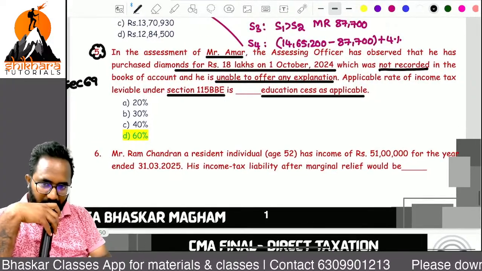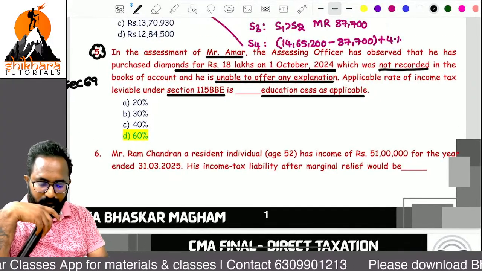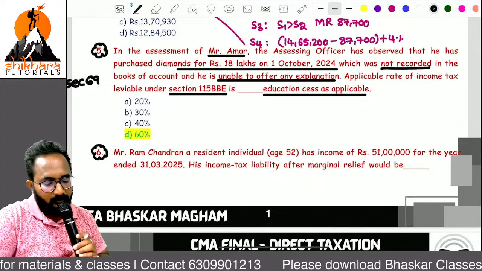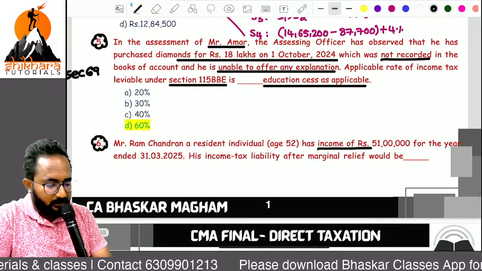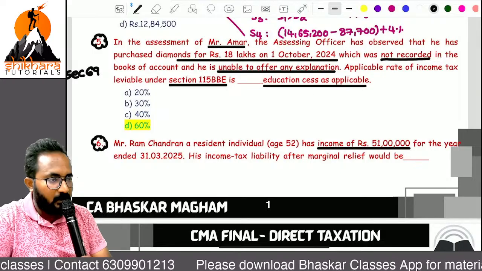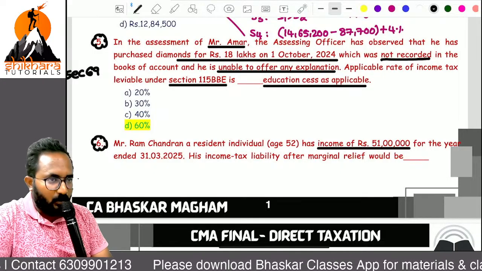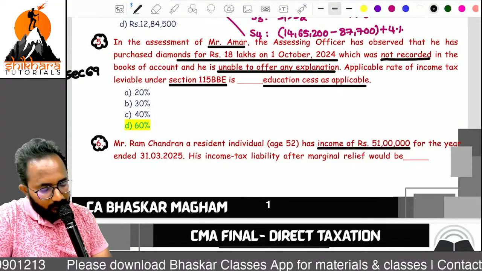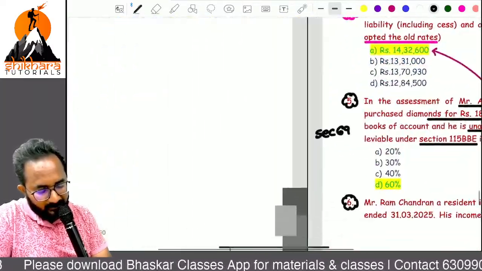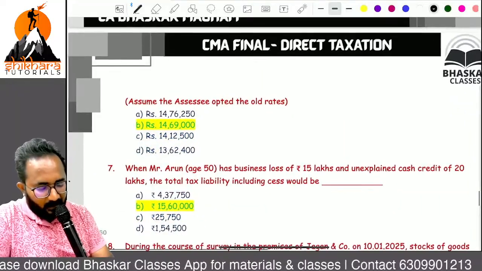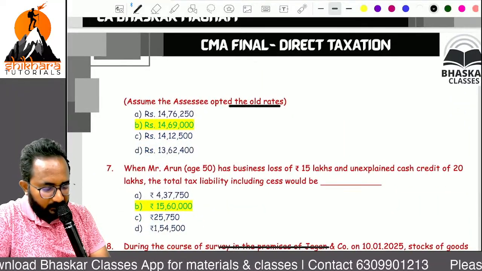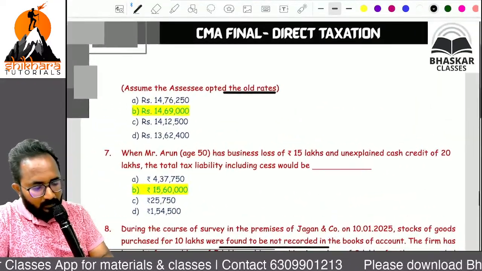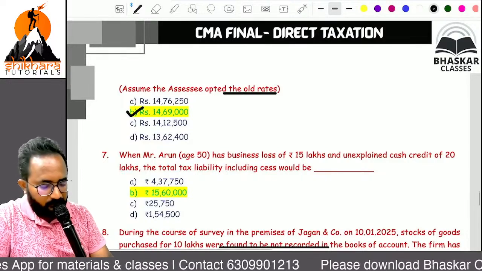Question number 6, please try to solve. Looking at this total income itself, we need to identify that he is eligible for marginal relief. We already solved this in our example also, 51 lakh total income. What is that marginal relief? He has opted for the old rates. Then the answer will become 14 lakh 69,000. We already solved the same example in our handwritten notes also. Please check it out. Next question.